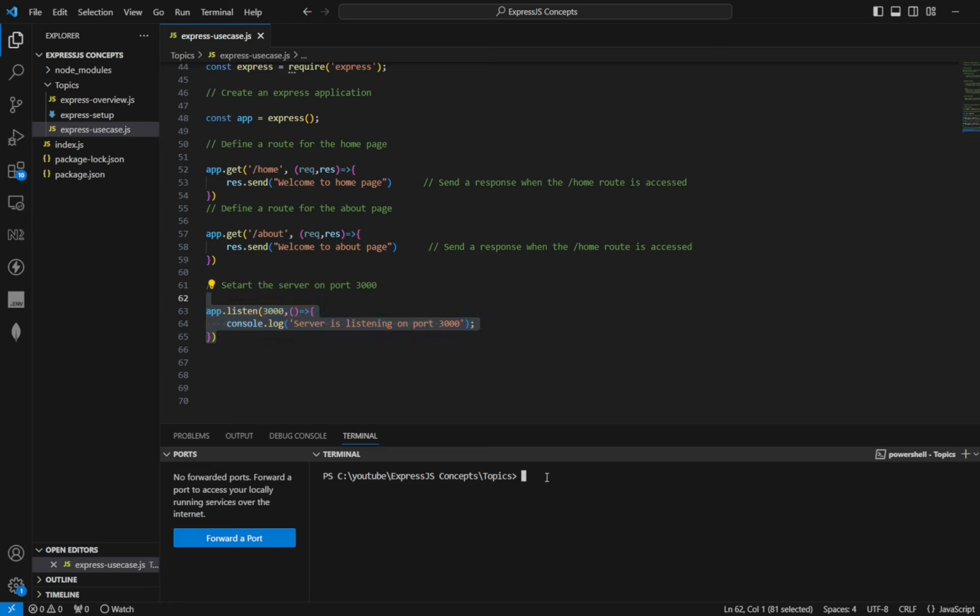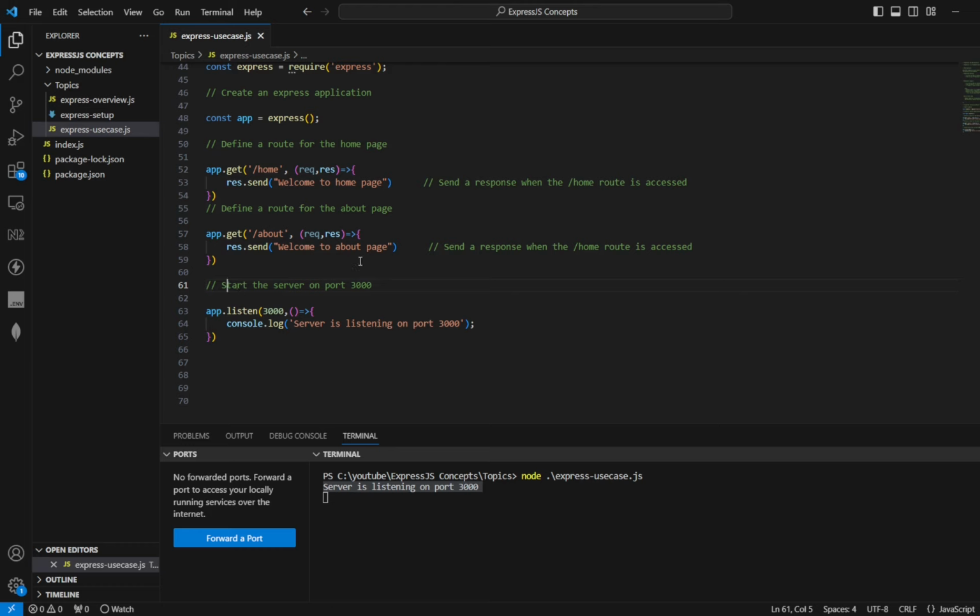Let's run it in the terminal with node and the Express file name. As we can see, it prints that the server is listening on port 3000.